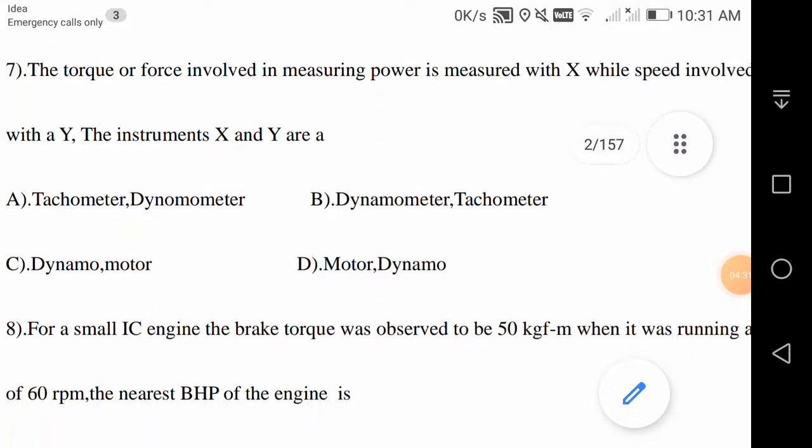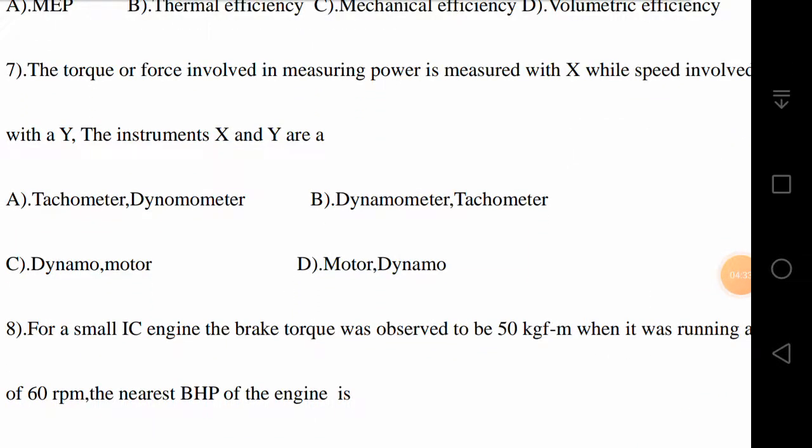Next question. The torque or force involved in measuring power is measured with X, while speed is measured with Y. The instruments X and Y are. So here power and speed are measured with instruments respectively, it is asking. Is it the combination of tachometer and dynamometer, or dynamometer and tachometer, or dynamometer and motor, or motor and dynamo? The correct answer here is actually B is the correct answer. So dynamometer and tachometer is the correct answer.